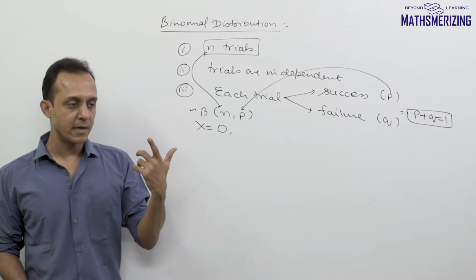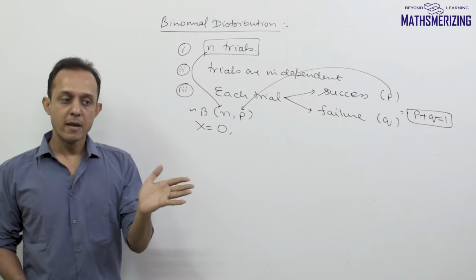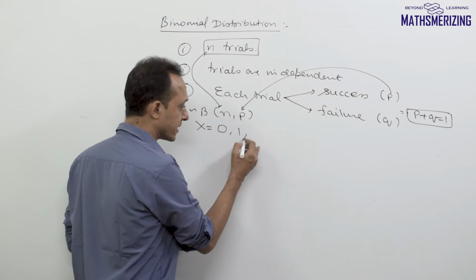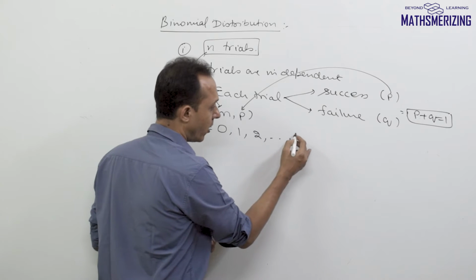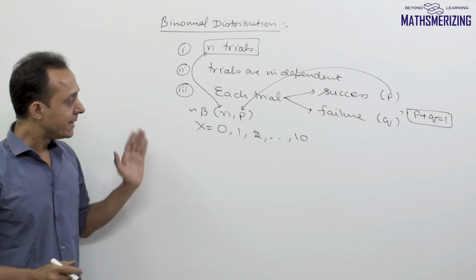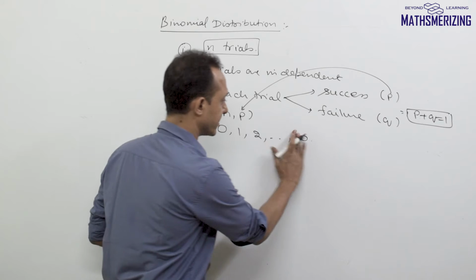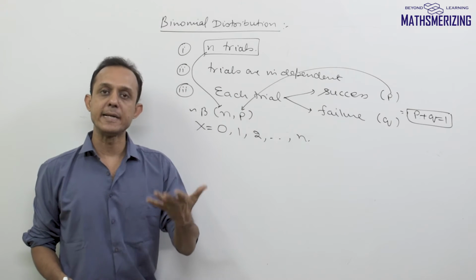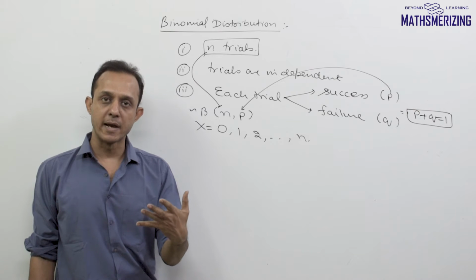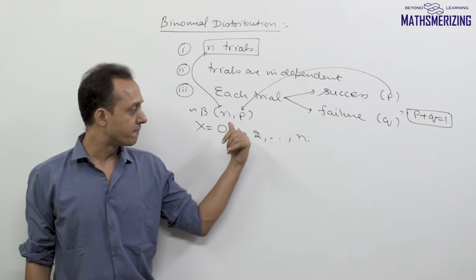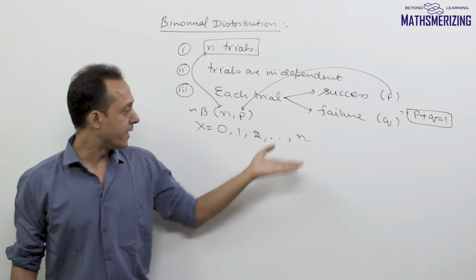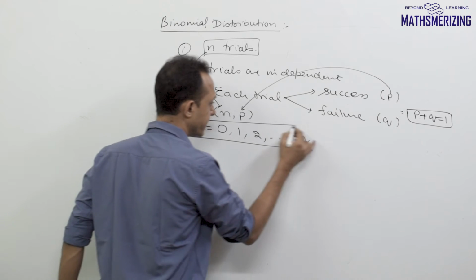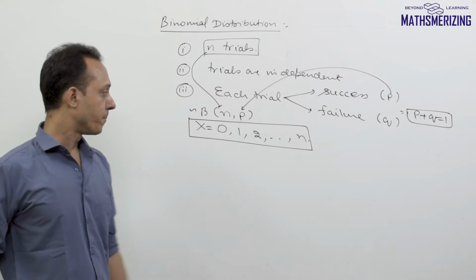Or if I toss it and get a head once and the remaining 9 times it results in tails, then it'll be only one success. It could be two successes, or at maximum it can result in 10 successes, that is, n successes. So if I'm tossing a coin 10 times, the minimum number of times I'll get heads is 0 and the maximum is simply 10. So the random variable in the case of binomial distribution takes the values from 0 to n.